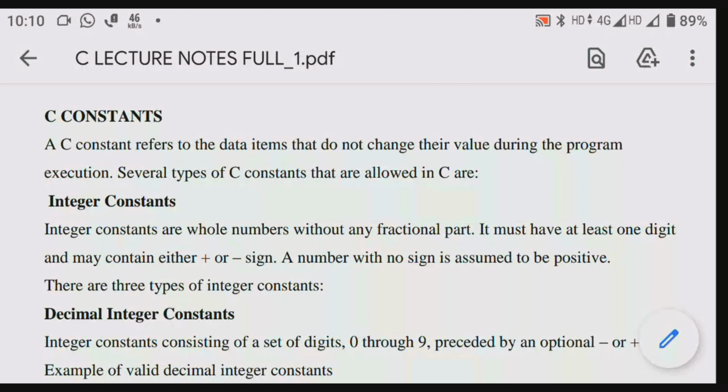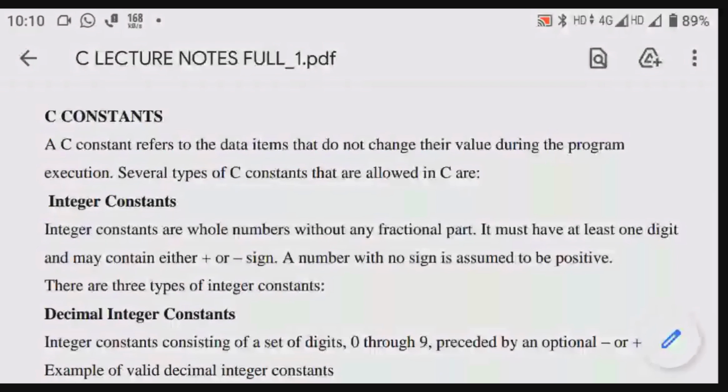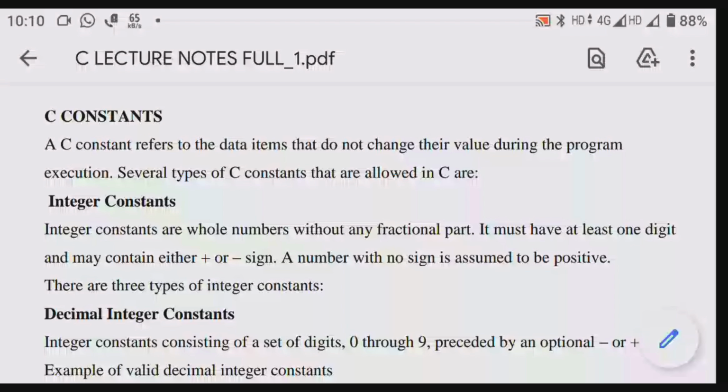If I declare it as 5 or 10 or 4, whatever, that is fixed. If I declare a variable A, B, or C like that, then yes, as a user, you can give a value while execution, any number of times. One time I executed, at that time I gave the A value as 5. Again, the second time I executed the program, this time I gave the A value as 10. Yes, valid, because A is a variable. But if you declare directly as a constant, meaning fixed 4 or 5, something like that, that won't change at the time of execution.